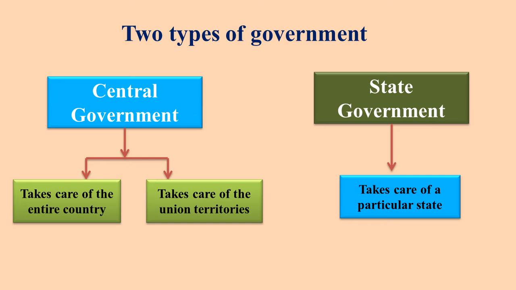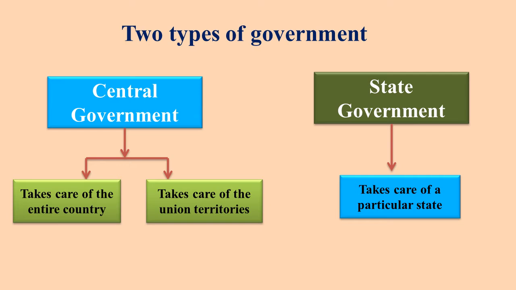We have two types of government in India: central government and state government. Central government looks after the entire country, that means all the areas of our country. And also central government looks after union territories. Union territories are very small in size and they are directly under the control of central government. That is why they are known as territories of union government or union territories.